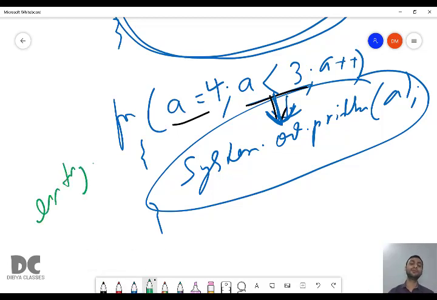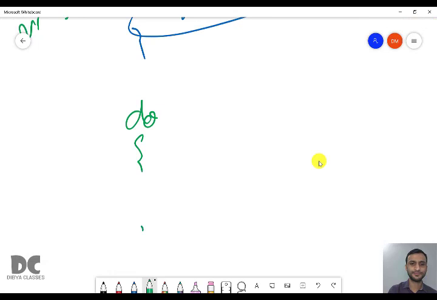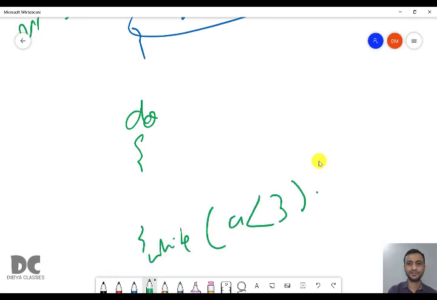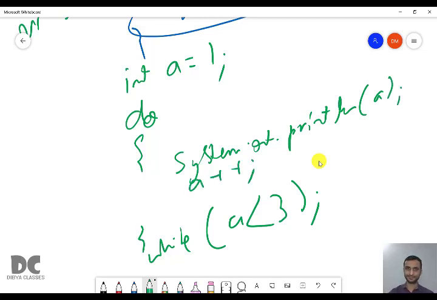But do while is little bit different. Let us check what is happening in do while. So in do while, a less than 3, and here in the starting we have a equal to 1, and here we will write the print statement, system.out.println a plus plus. Remember, this is the same program again. We have a equal to 1.